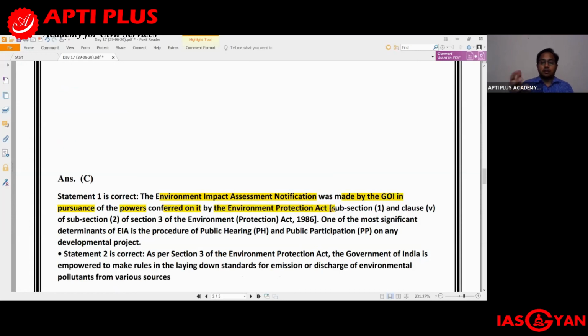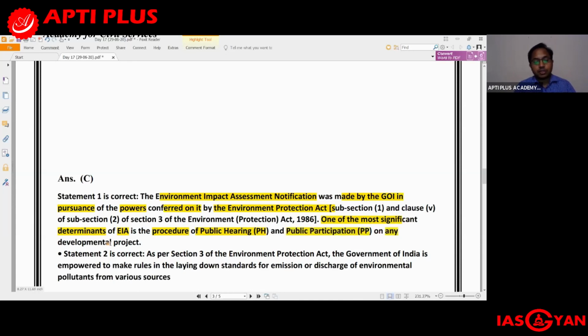So again, there is subsection 1, there's a clause 5 of subsection 2 of section 3. Now all that is not important, but what is important, you remember, is the Environment Protection Act which has given the government of India the power to enact the environment impact assessment notification. And under this notification, we get to see one of the most significant determinants of EIA is the procedure of public hearing, which is a very, very critical step actually in the process of EIA, and public participation.